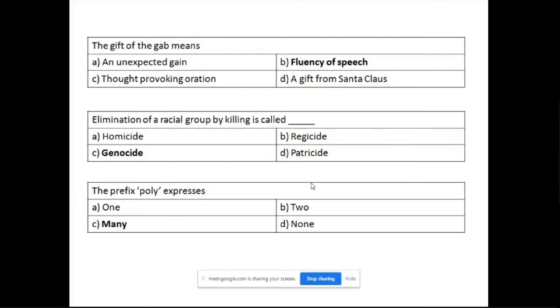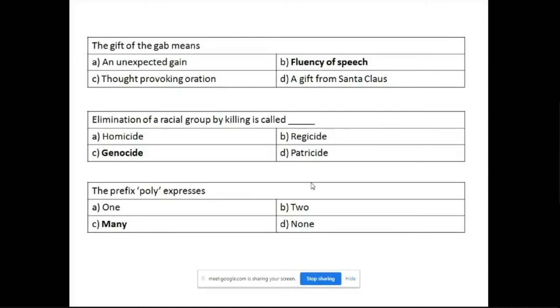Now look at this. The gift of the gab. Now this is an idiom. What is the meaning of the gift of the gab? Okay. Generally, when idioms are asked, the meaning of an idiom is something very different from the words. It has got nothing to do with gift. Okay, the gift of the gab, it has nothing to do with gab. It means fluency of speech. Okay, and then look at the next question.